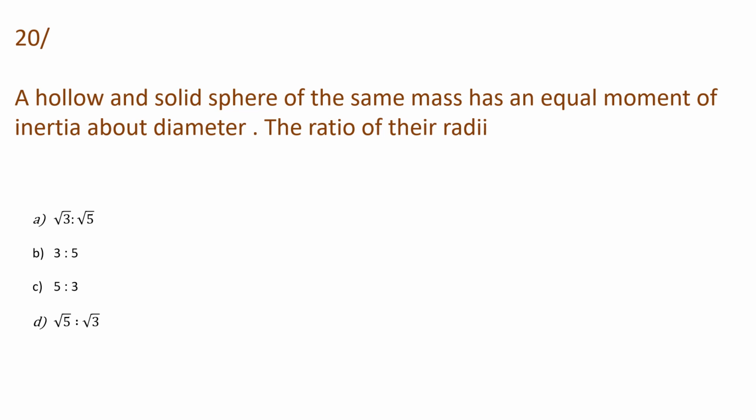Here is our next question, or last question of this session, that is, a hollow and a solid sphere of the same mass have an equal moment of inertia about the diameter. The ratio of their radii is what? And the options are root 3 is to root 5, 3 is to 5, 5 is to 3, or root 5 is to root 3. Let's see what will be its answer.